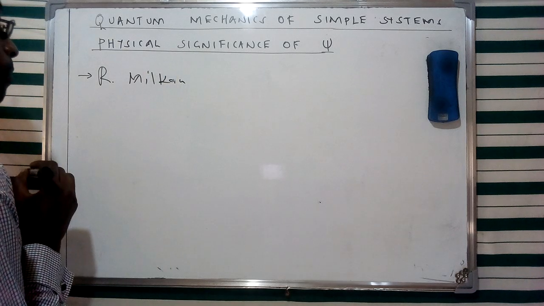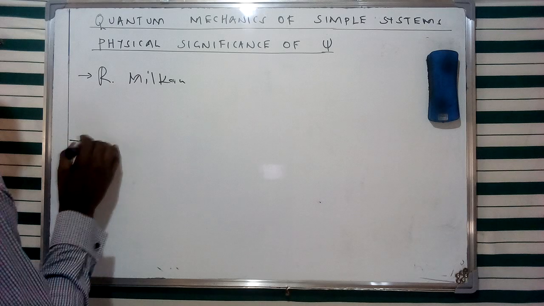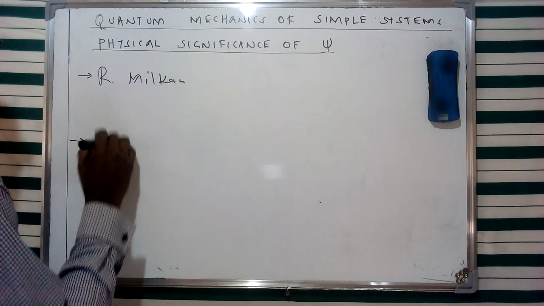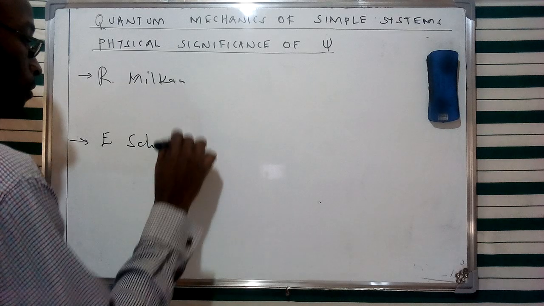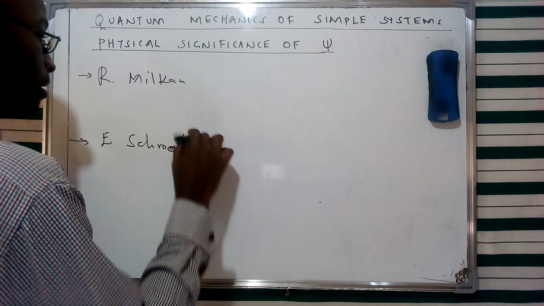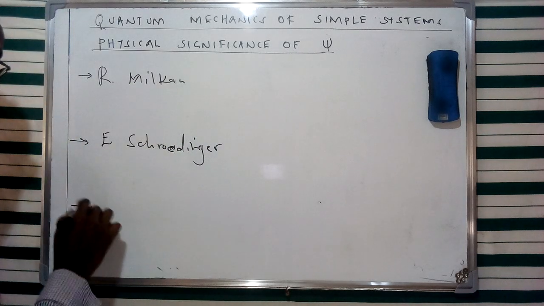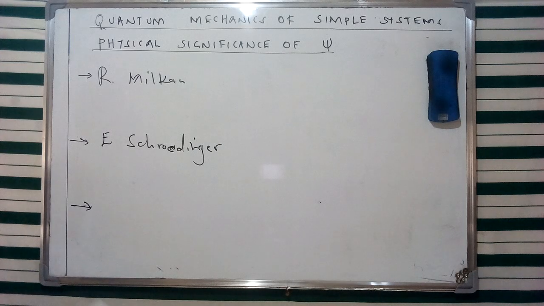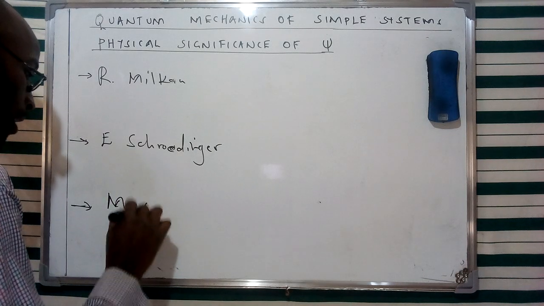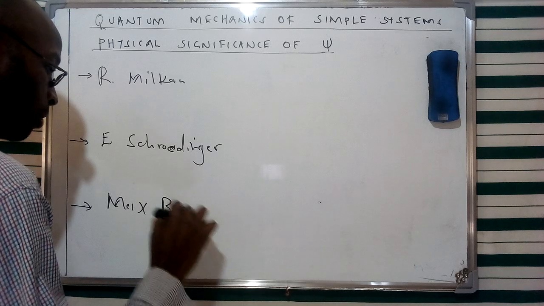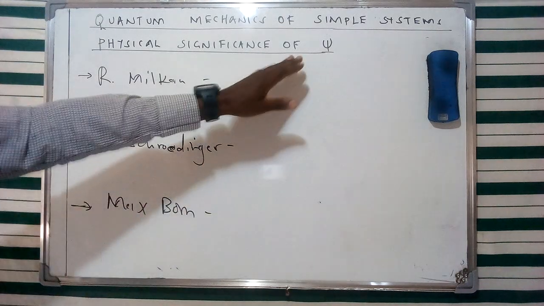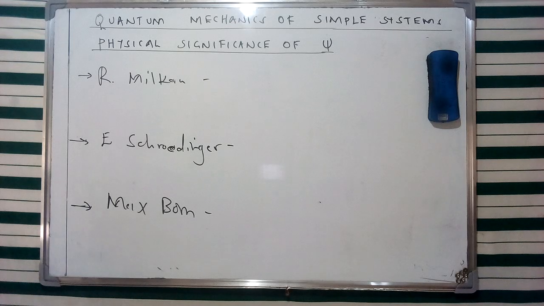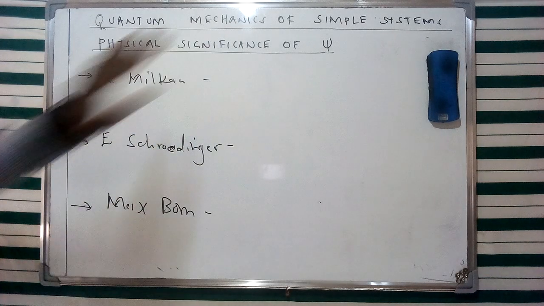So this is famous from the Millikan experiment, oil drop experiment, and then we're going to look at the input of Erwin Schrödinger, of course, who's famous for the Schrödinger's wave equation, and then we're going to look at the work of Max Born, and see from this specific scientist what are some of the perceptions on the concept of the wave function, which we are going to use later or heavily in various aspects of quantum mechanics.